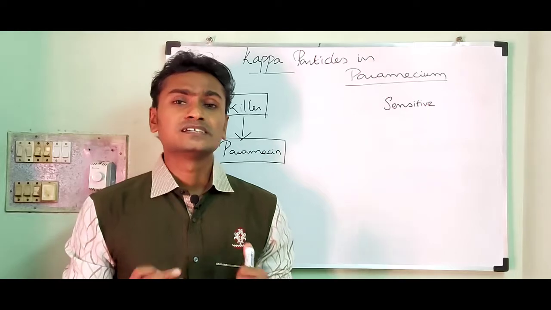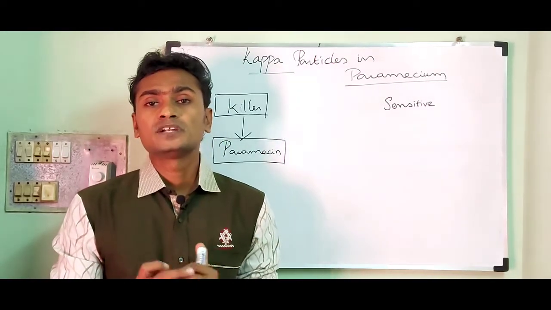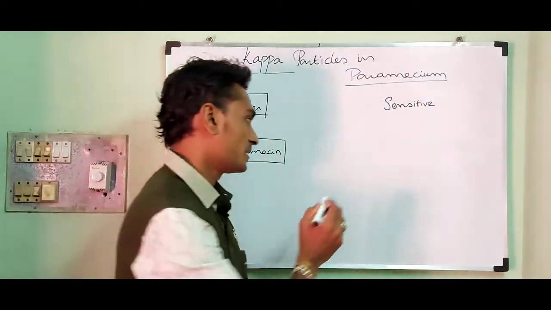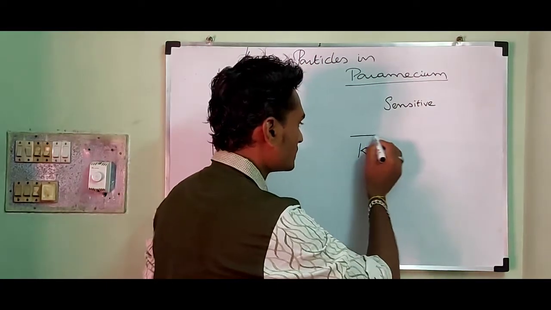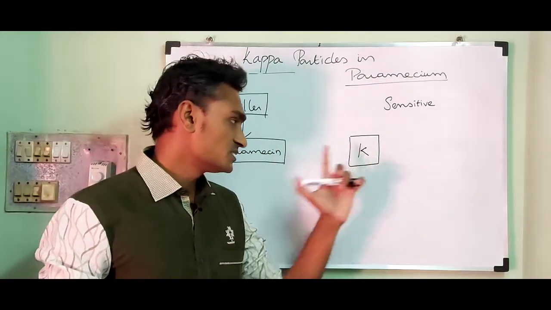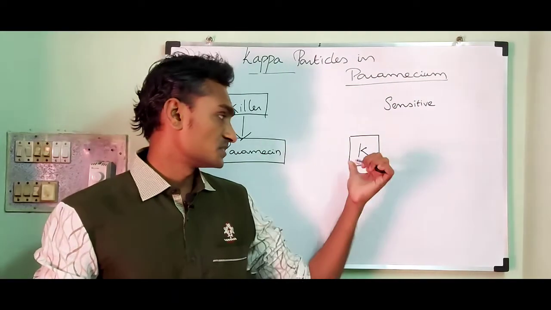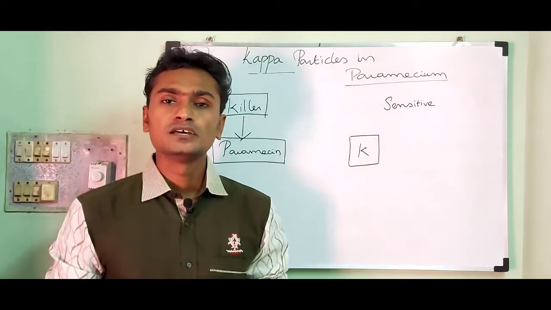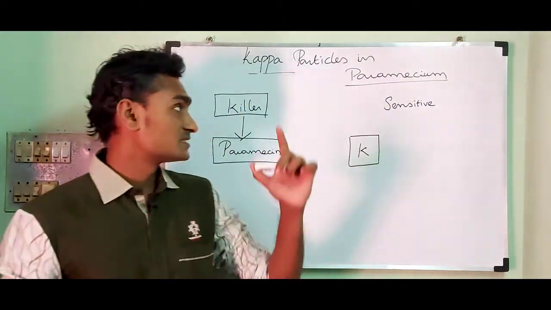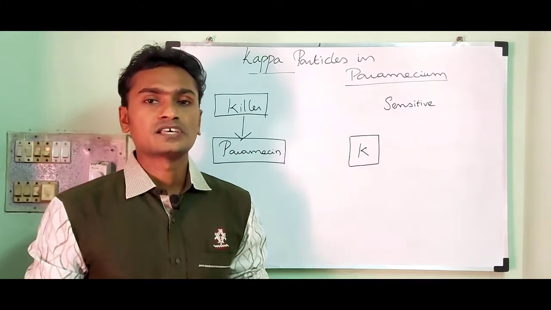The existence and the number of Kappa particles depend upon the presence of the dominant gene called K. This gene is present in the nucleus of Paramecium and controls the existence of Kappa particles and their numbers in the cytoplasm.